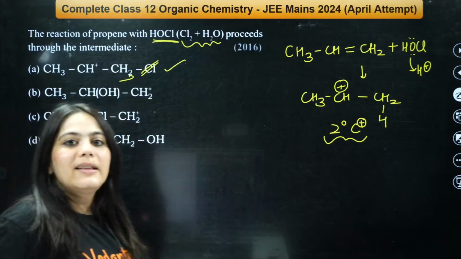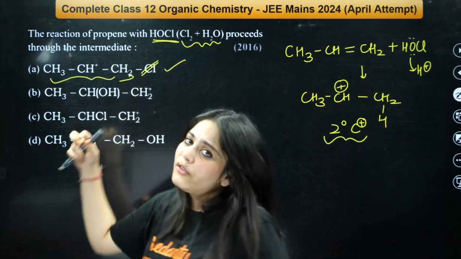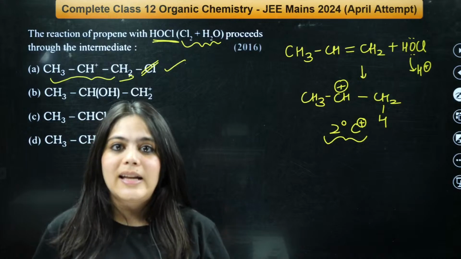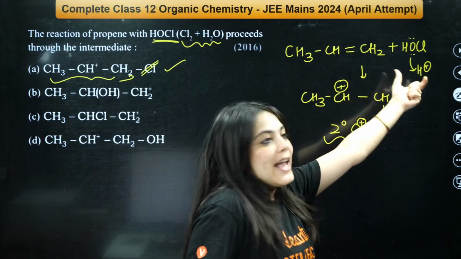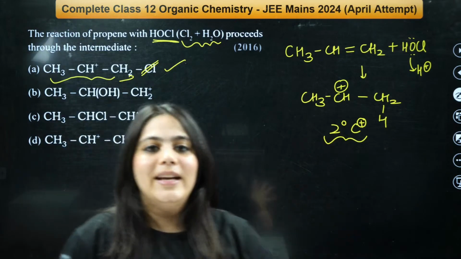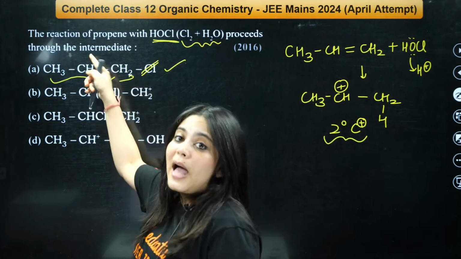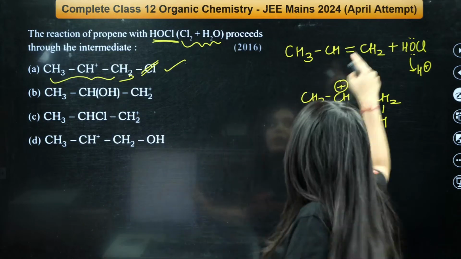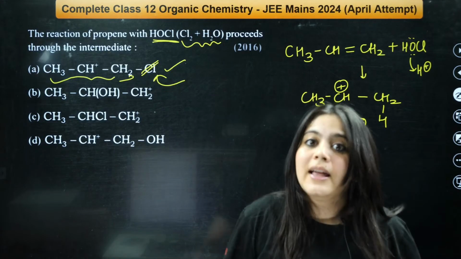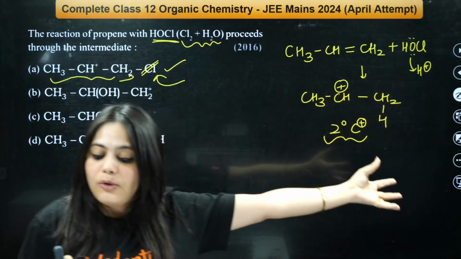Sometimes questions like this can exist because this is organic chemistry once again. So you again have to focus on the kind of carbocation formed, right? If Cl is attached or not attached, we know that chlorine only will be attached, OH will not be attached because HOCl is an acid. Try to approach these questions like this. Try to not go into very much detail because sometimes organic chemistry gets a little tricky, right? So here we know that a secondary carbocation will be more stable, and because this is an acid, there is a possibility of the attachment of chlorine over here. There cannot be the attachment of OH, because this is not a base that it will give out OH.